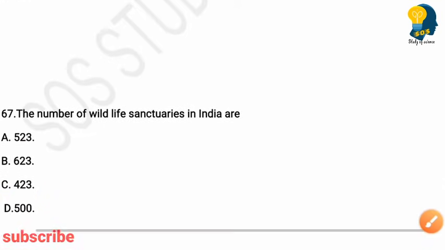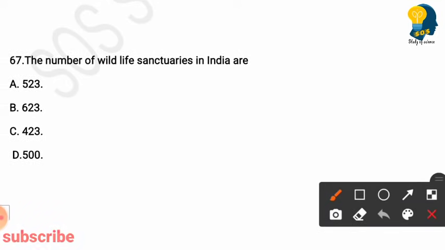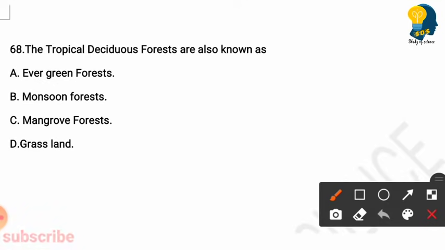The next question. The number of wildlife sanctuaries in India are. Options are 523, 623, 423, 500. So here the right answer is option A, 523 wildlife sanctuaries are present in India. Next question. The tropical deciduous forests are also known as evergreen forest, monsoon forest, mangrove forest, grassland. So the right answer here is option B, monsoon forest. The tropical deciduous forests are also known as monsoon forest.